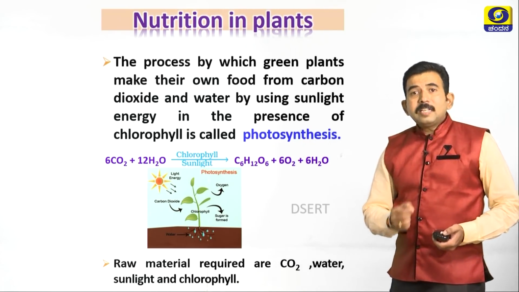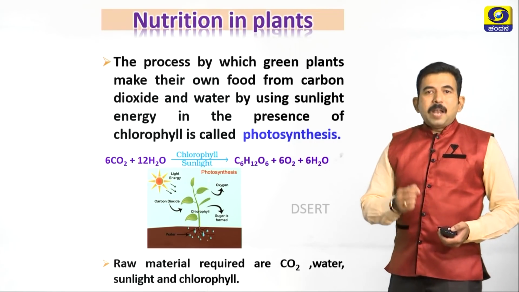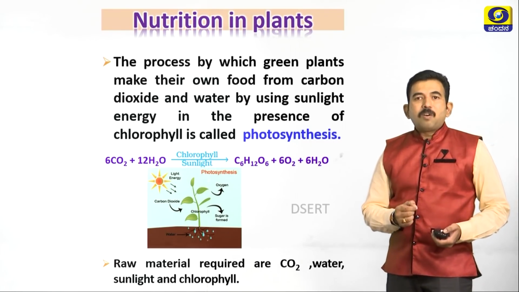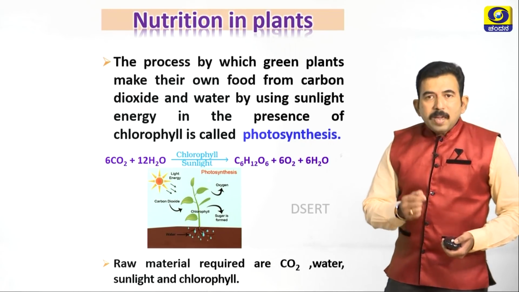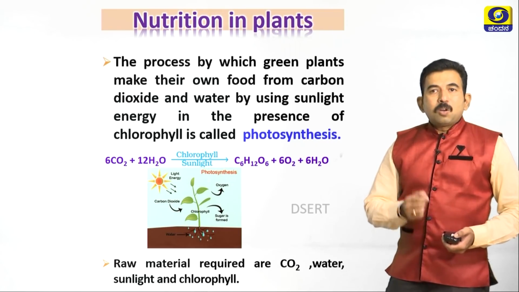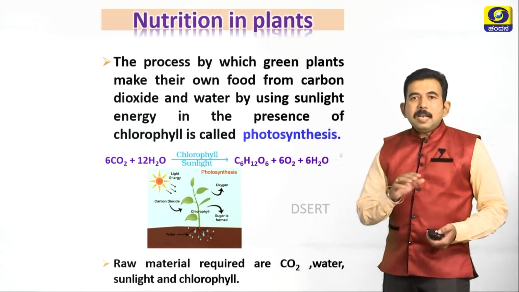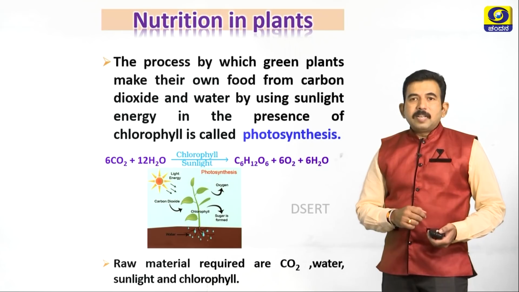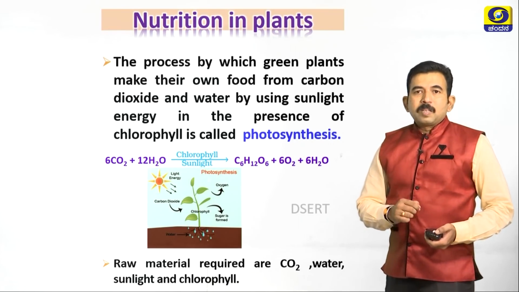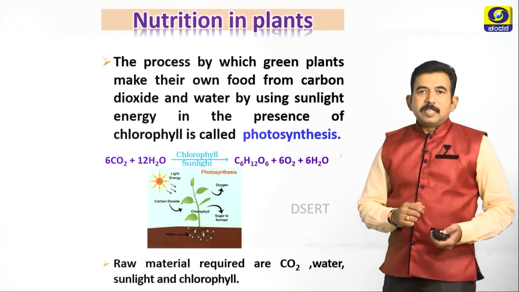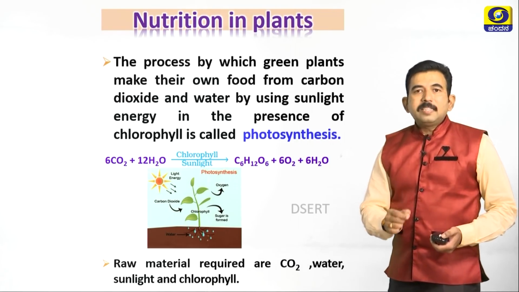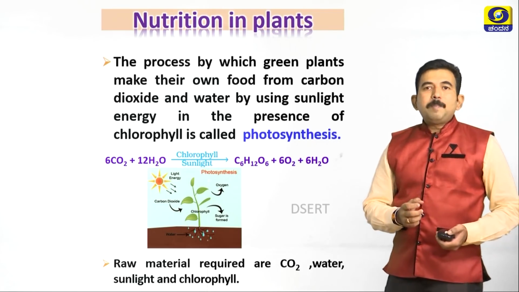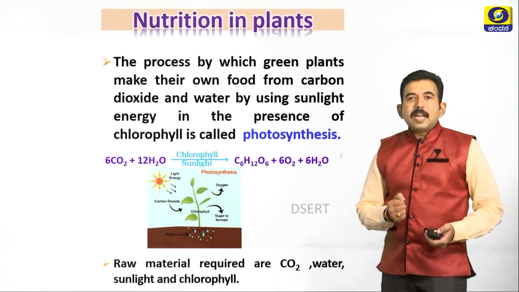And how they will get sunlight? Plant leaf cells consist of chlorophyll. These pigments are present in chloroplast. Where this chloroplast is present? Chloroplast is present in the middle layer of the leaf, that is mesophyll cells, nothing but photosynthetic cells. In these, chloroplasts are present and chloroplast contains chlorophyll. These chlorophyll pigments absorb the sunlight energy.